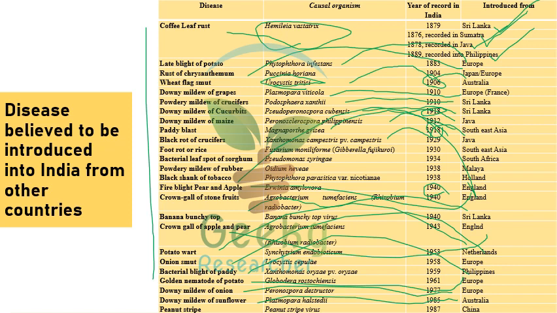So this is important. Last year this question was asked. Downy mildew of sunflower is caused by Plasmopara halstedii. And peanut stripe virus is believed to be introduced from China in 1987. So these are all the important diseases believed to be introduced from other countries, and the introduction years were given here. We can expect maybe one or two questions from this.